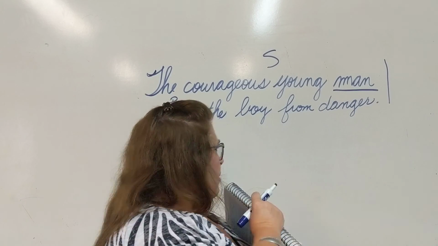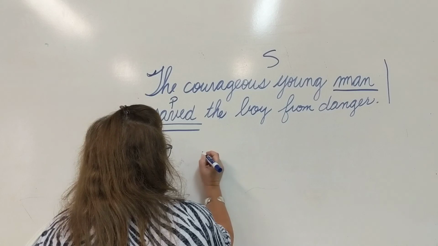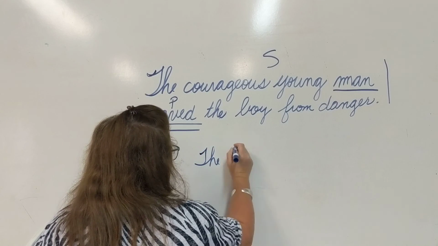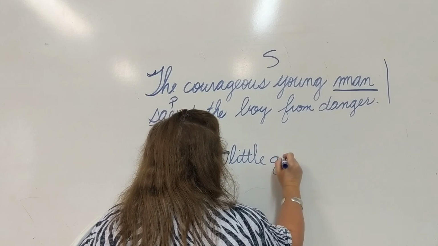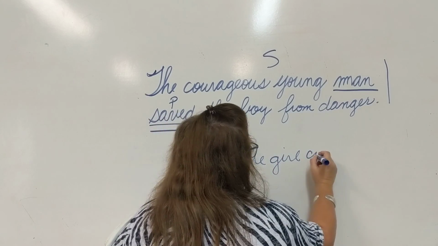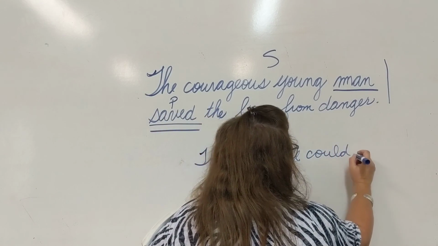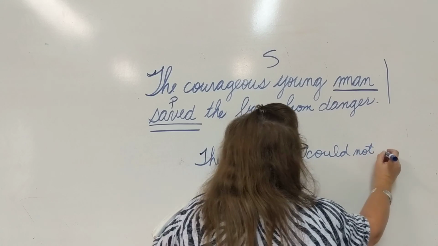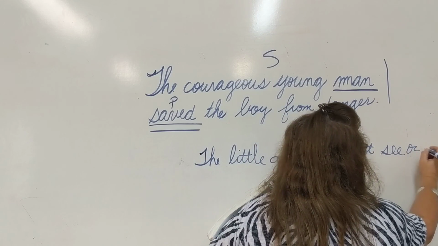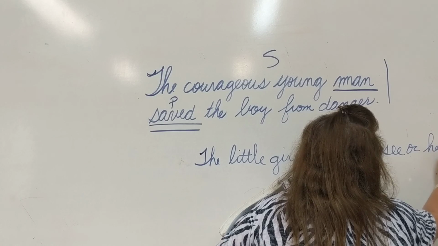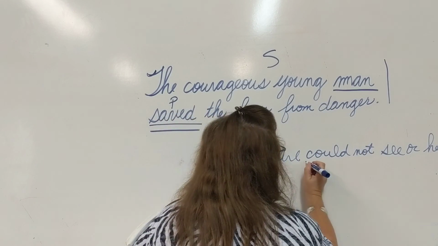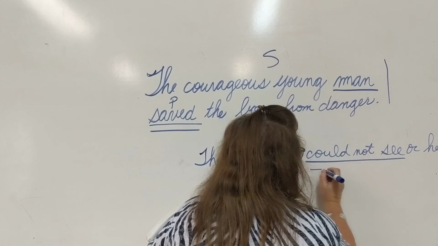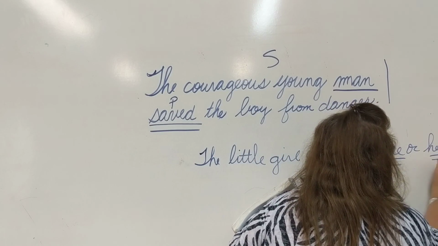Now, in our sentence it says, the little girl could not see or hear. This is our verb: could, see, and hear.